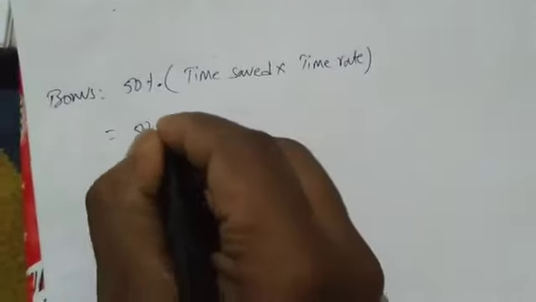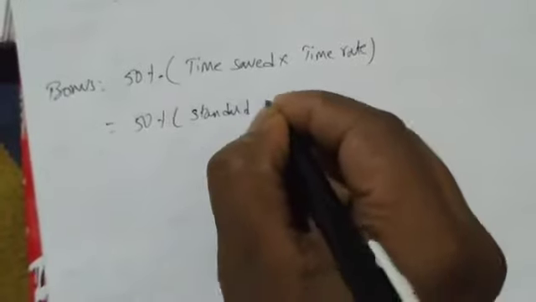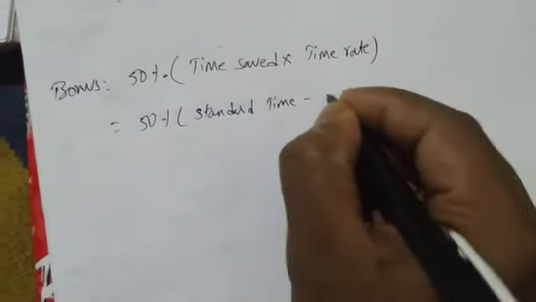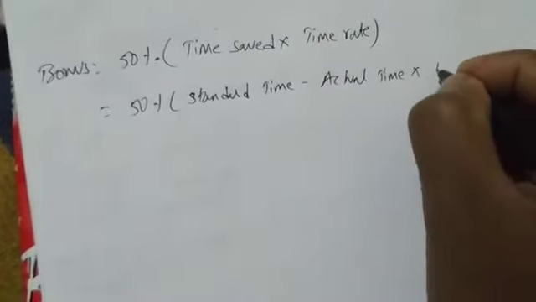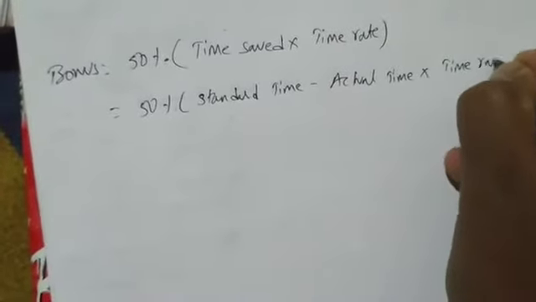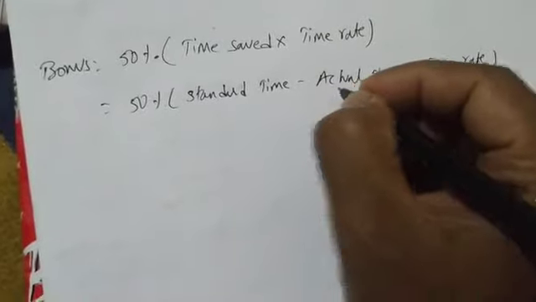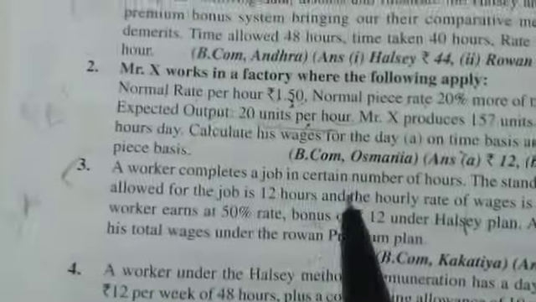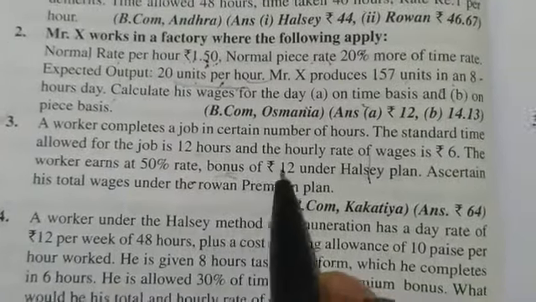Again I am elaborating: the time saved formula is standard time minus actual time into time rate. Okay, this is the formula. And bonus is given. How much is the bonus? He says in the problem that the worker earns at a 50% rate, with a bonus of 12 rupees.